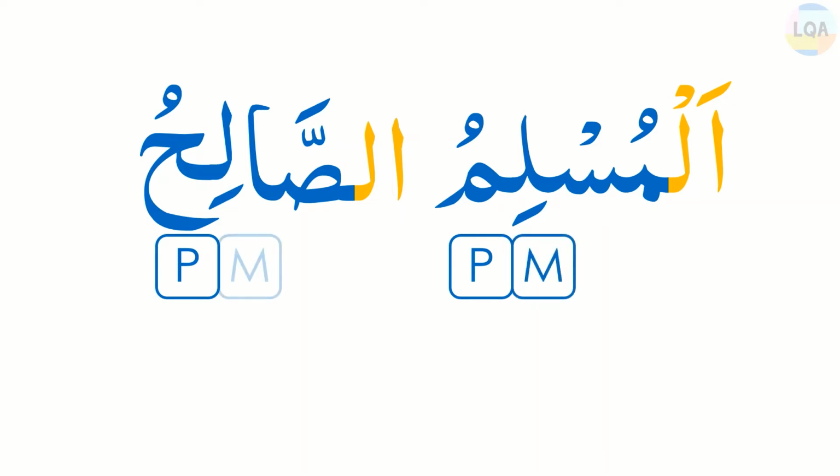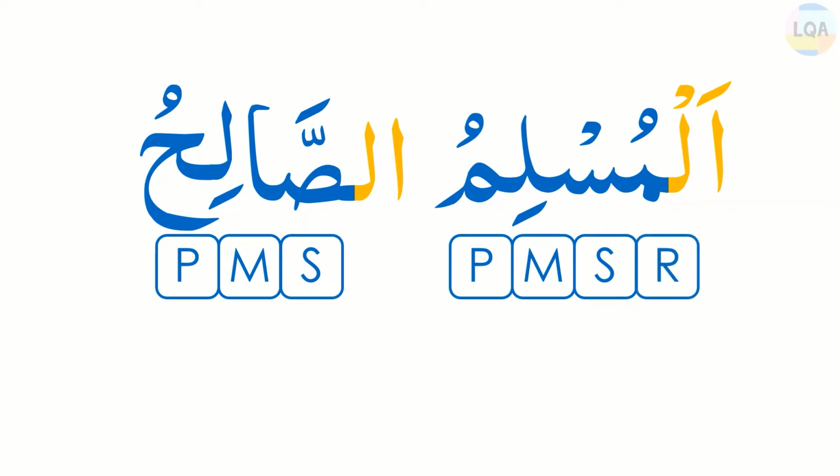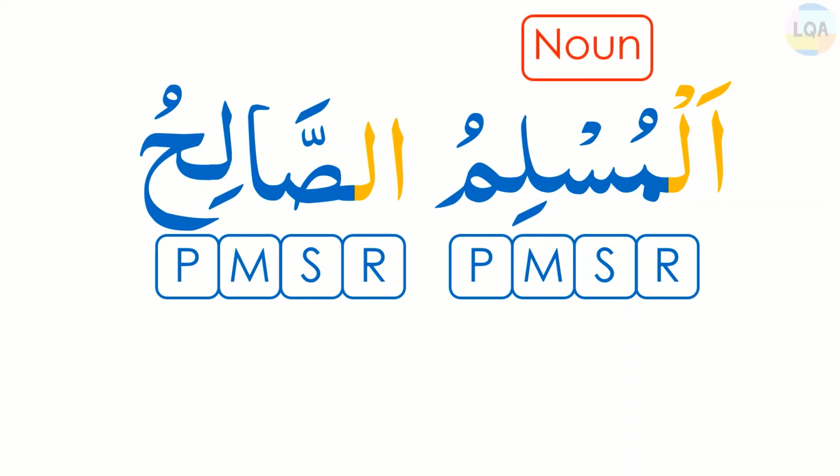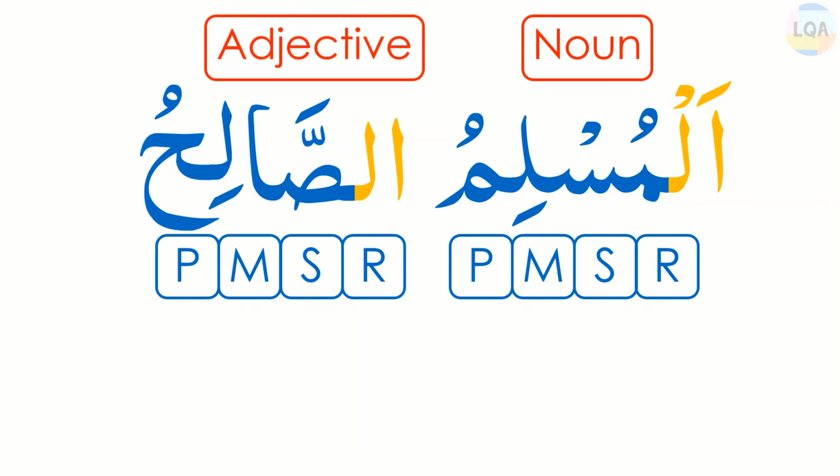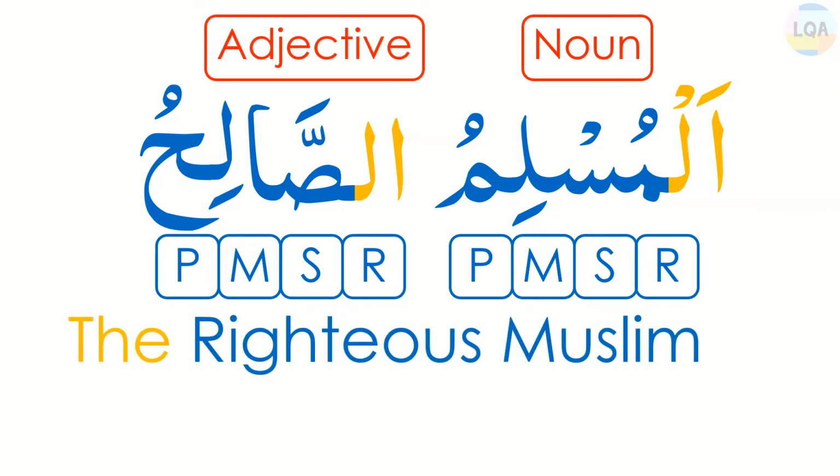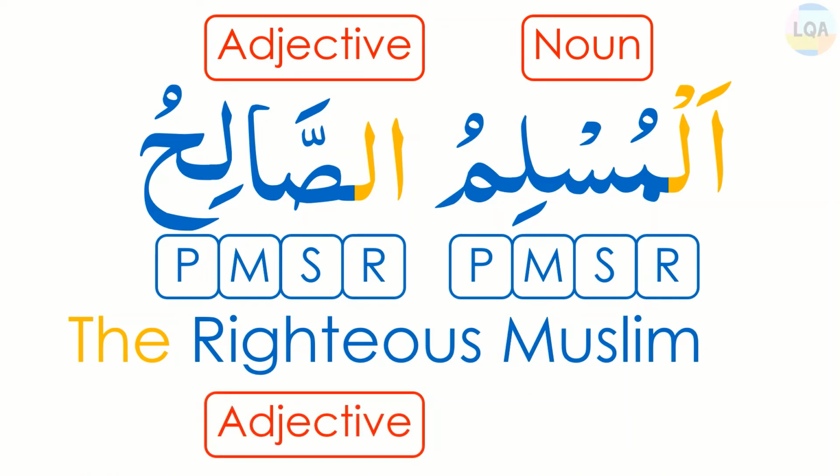Both of them are masculine because there is no ta marbuta at the end of the word. They are singular because there is no dual and plural sign at the end. And both of them have dhamma at their last letter, so both of them are rafa. As all the four properties of al-Muslimu are matching with as-Salihu, al-Muslimu is noun and as-Salihu is adjective. So the translation will be the righteous Muslim, where the righteous is adjective and Muslim is noun.